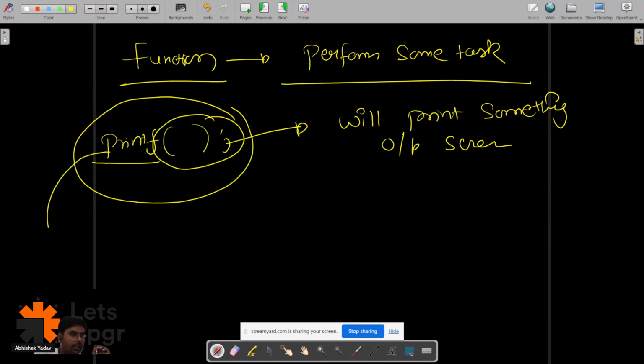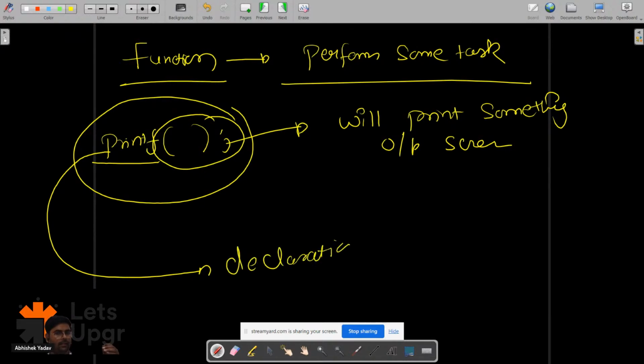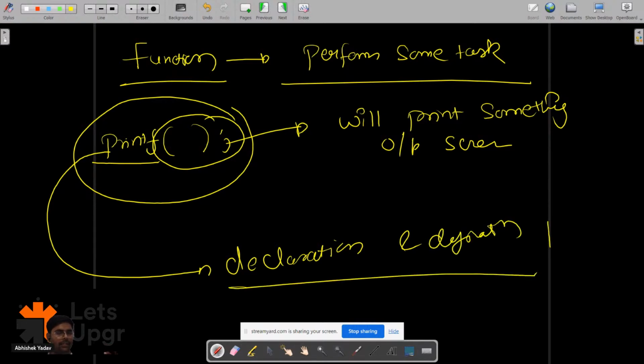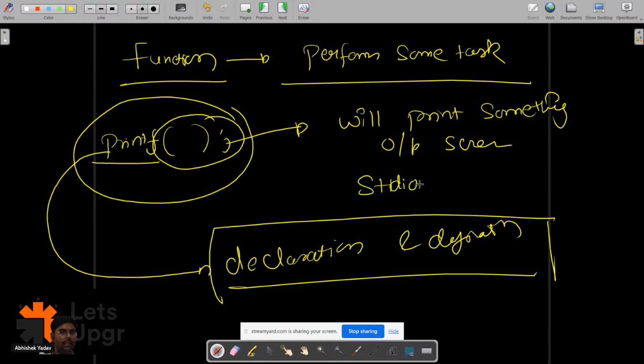So here we have written a code to print something on the output screen, right? And that declaration and definition, where we have done the declaration and definition of the printf function, we have done inside a file. The name of the file is stdio.h, right everyone?